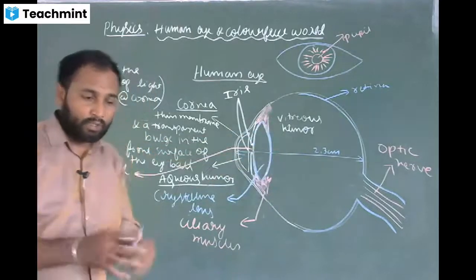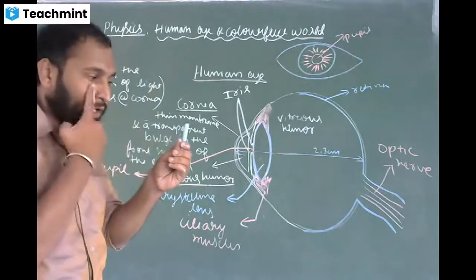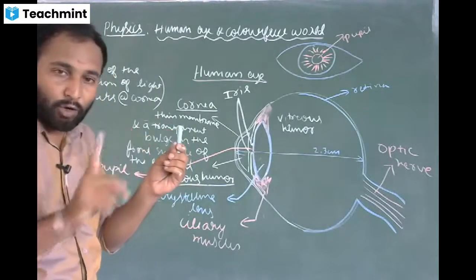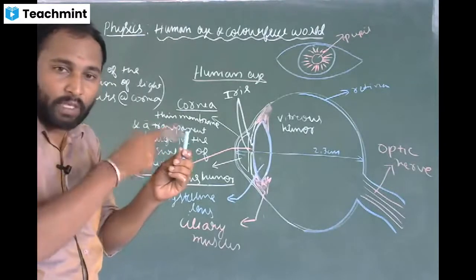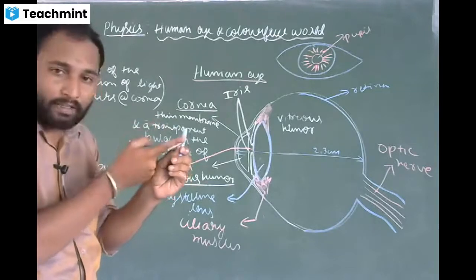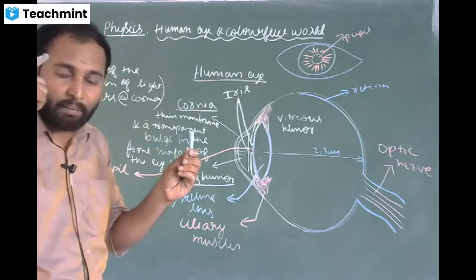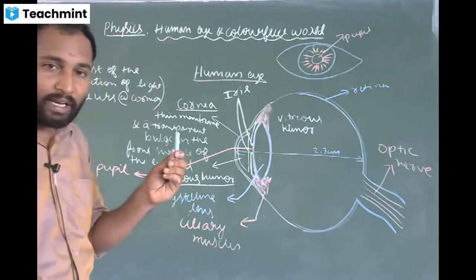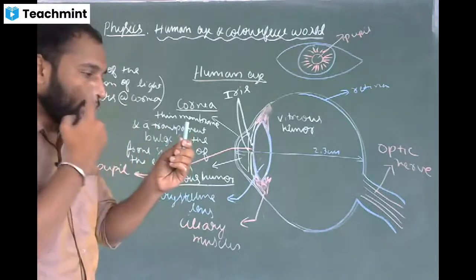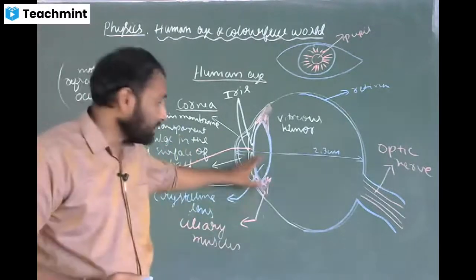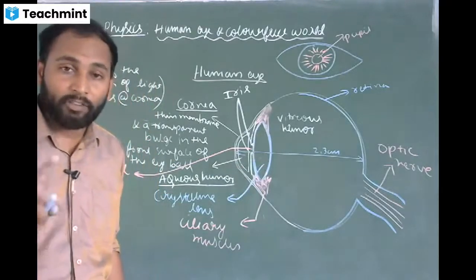Now see this object. This object is at 50 centimeters. So my focus should be at 50 centimeters. You know focal length means, what is focus? Light after refraction will converge at one specific point. So this is the focus. Object is at focus. In order to focus this object, what should be the focal length of the lens? It should be 50. So once I see this object, automatically this crystalline lens adjusts its focal length for 50 centimeters.